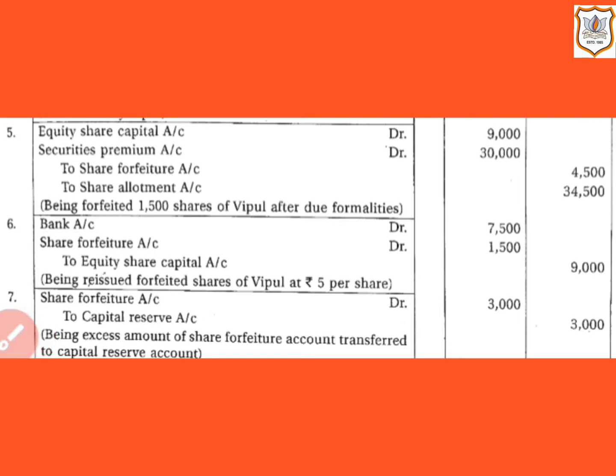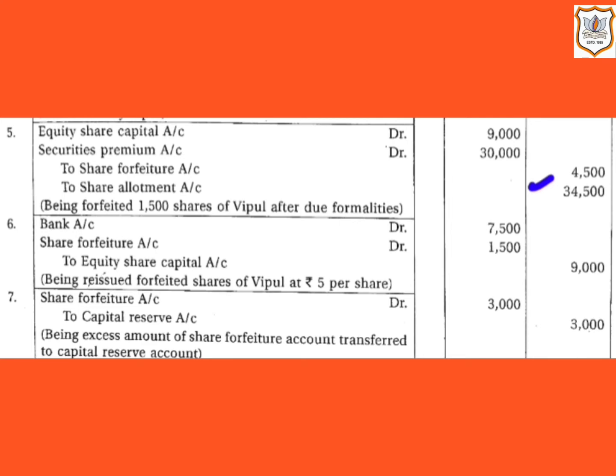Now share forfeiture account will be credited with the amount received so far, and that is rupees 4,500. That is 1500 forfeited shares multiplied by rupees 3, because at the time of application only Vipul could pay the money, and at that time the rate was rupees 3. So 1500 multiplied by 3, that comes to 4,500. 4,500 is the amount that is received by the company so far from Vipul.